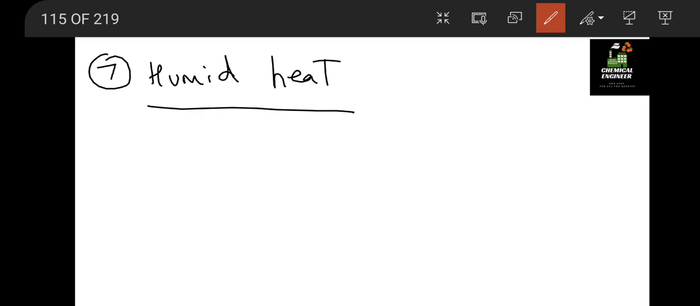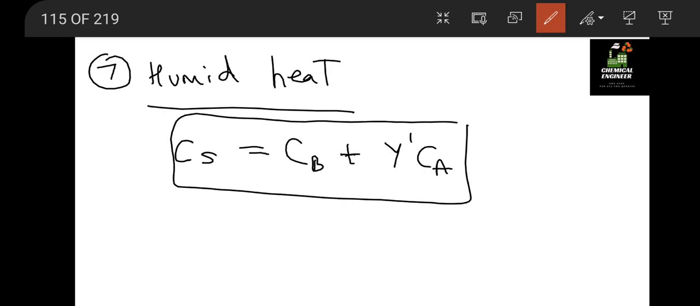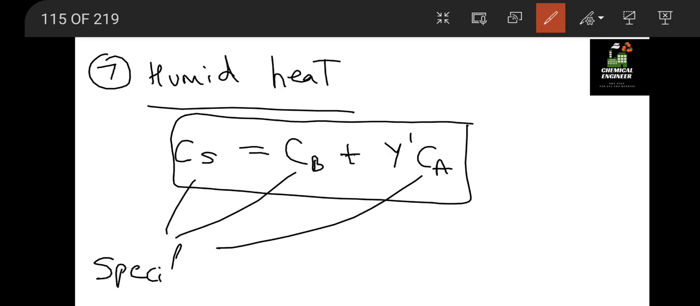Okay, the next formula in humidification is of the humid heat. So this humid heat is generally given as the amount of heat required to raise the temperature of dry gas by 1 degree Celsius, that is equal to Cb plus y dash Ca. Cb and Ca are the specific heats. The unit will be kilojoule per kg Kelvin.